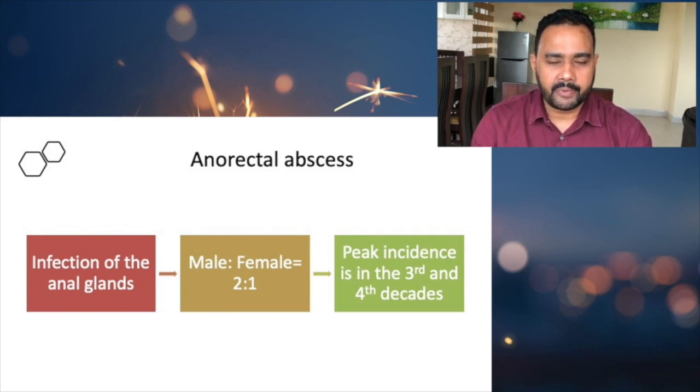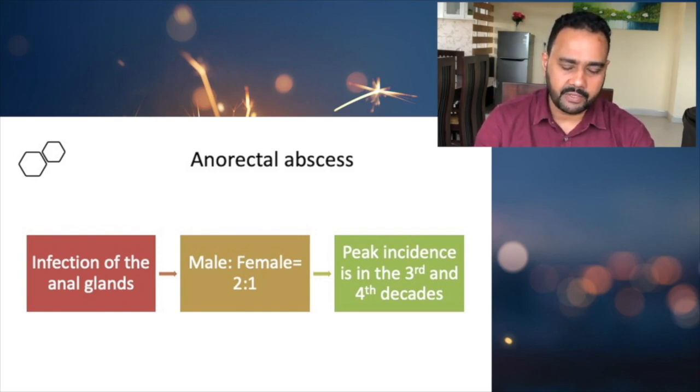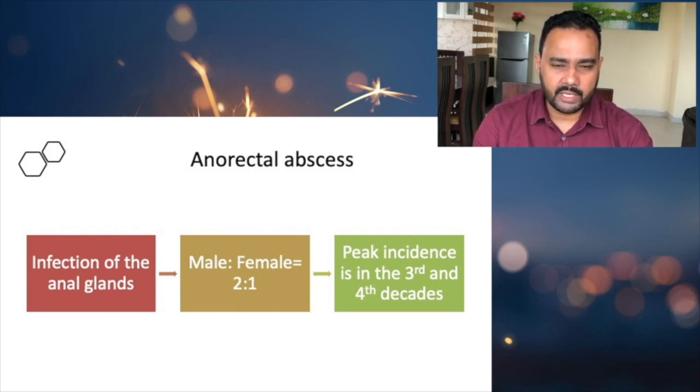So usually people will have 0 to 10 anal glands, and it secretes some mucus, and that mucus is different from the mucus secreted by the anal epithelium. It is usually thought that it is released to lubricate the stools whenever the person is defecating. So whenever the anal gland is infected, then people will get perianal anorectal abscesses.